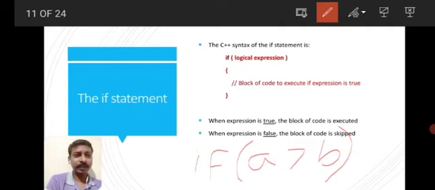You can see two curly braces after this if statement, one opening and one closing.